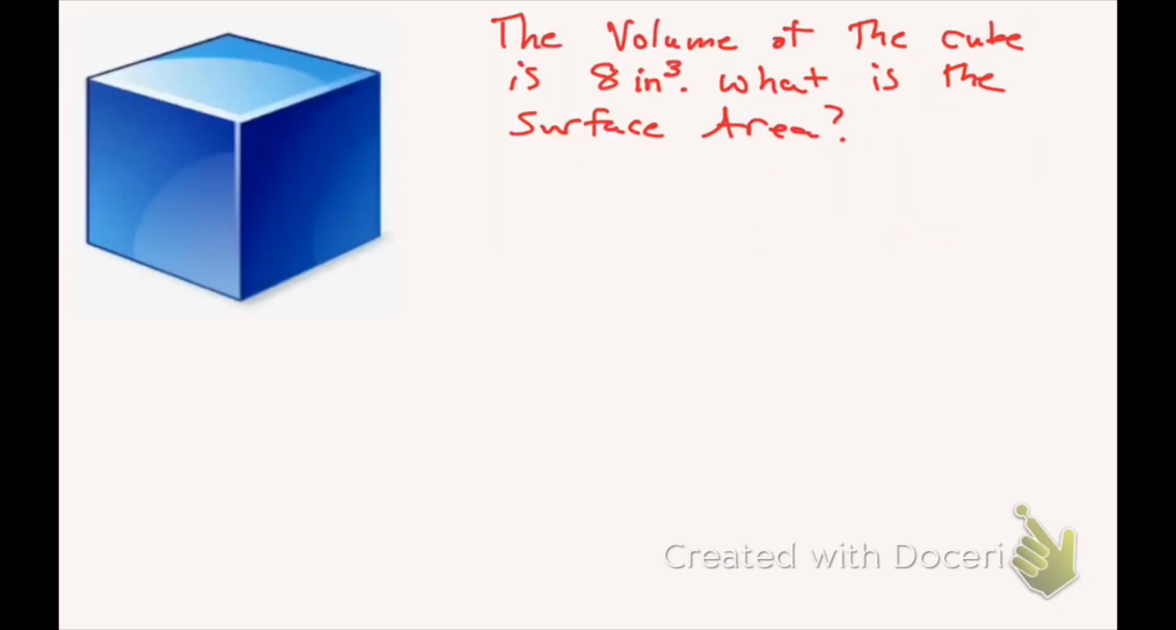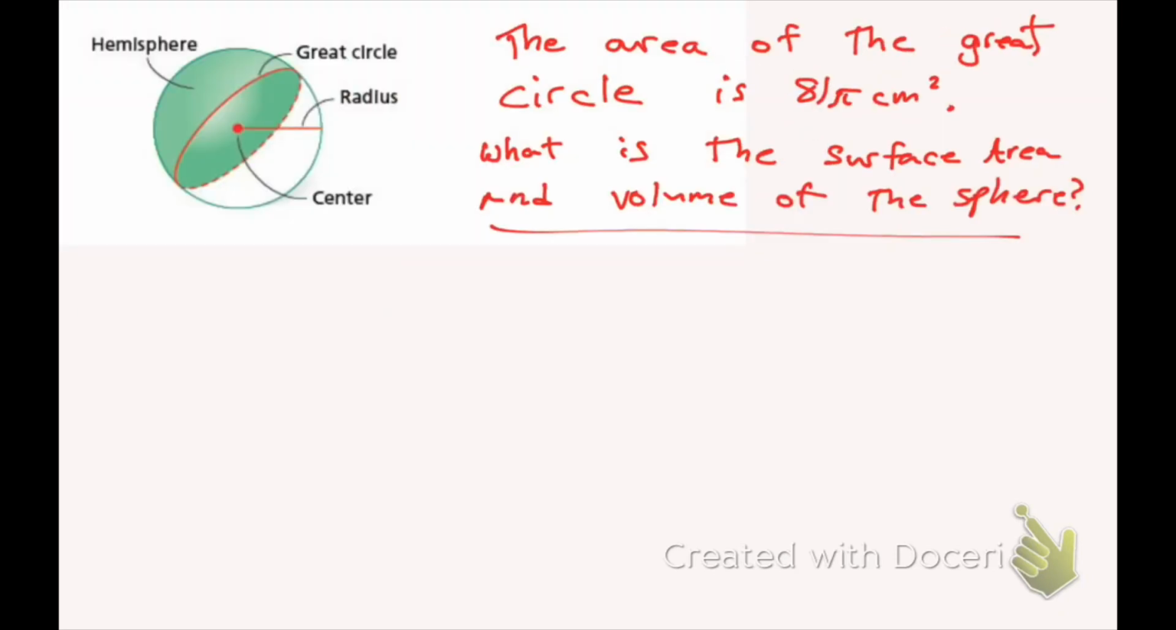So we have 3 specific questions today that I want to go over. The first one deals with a sphere. This question states that the area of the great circle is 81 pi centimeters squared. If the area of the great circle, which is this right here, is 81 pi centimeters squared, what is the surface area and volume of the sphere? Notice that we're starting with only the information of my great circle.